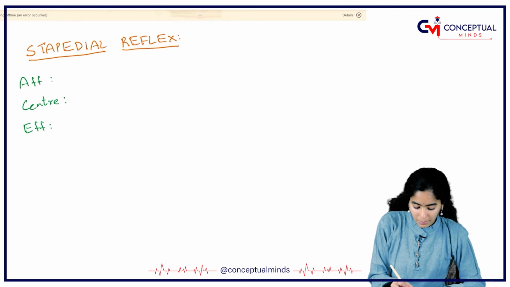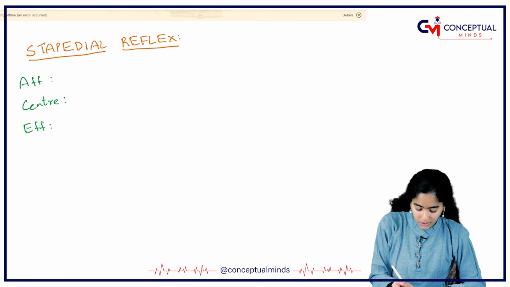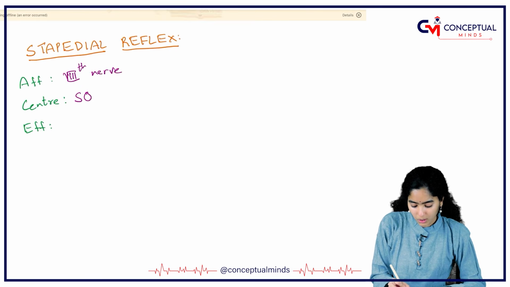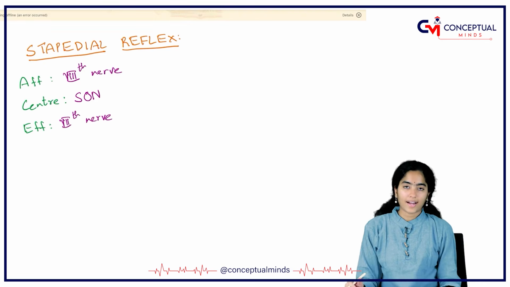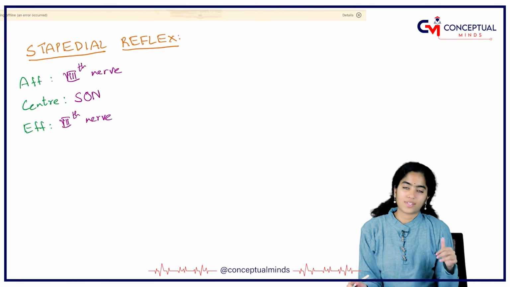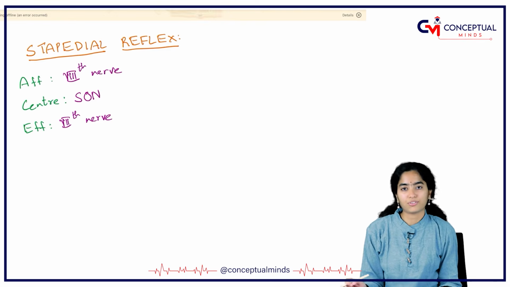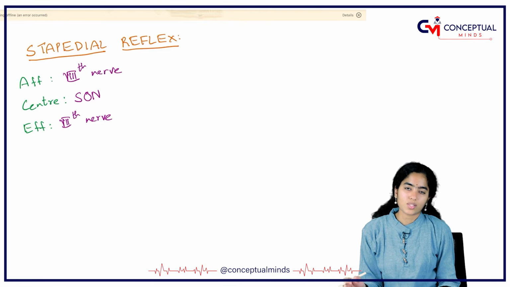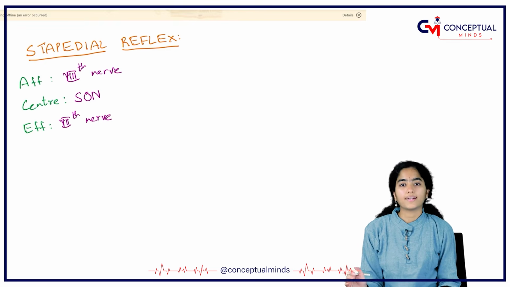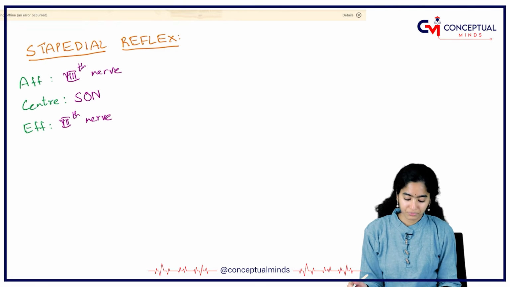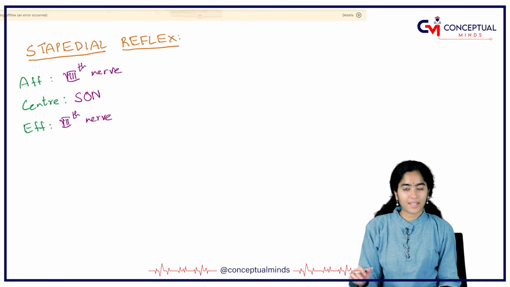So the afferent of stapedial reflex is via the 8th nerve. The center is present in the superior olivary nucleus and the efferent is via the 7th nerve. So this stapedial reflex at a time tests the integrity of the 7th nerve, 8th nerve as well as the brainstem. And the stapedial reflex is used as a tool in the assessment of hearing in infants and children, and it can also detect malingerers. So this is about the stapedial reflex.